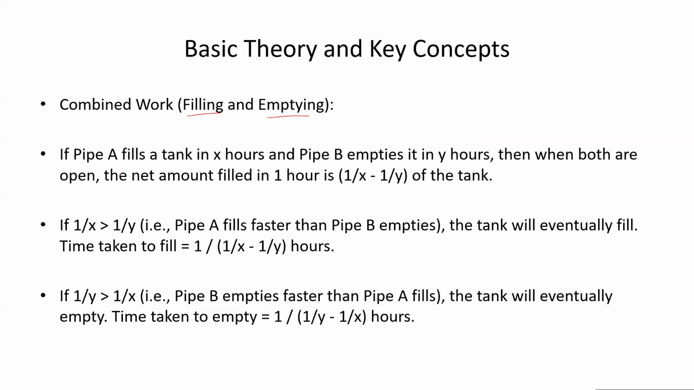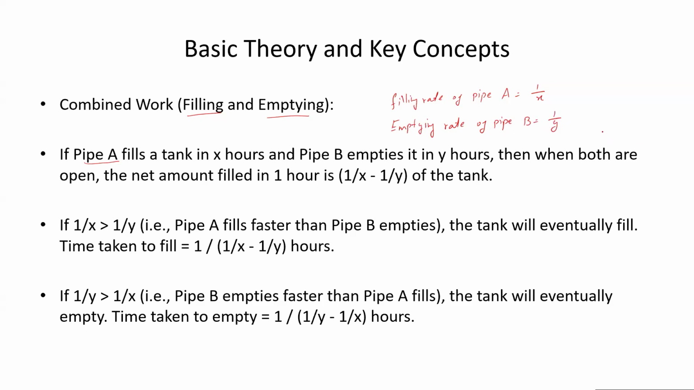Let's see the scenario. So if pipe A fills a tank in X hours, the rate of filling for pipe A is 1 upon X. You got it? Similarly, pipe B empties it in Y hours. So what information is given? The filling rate of pipe A is 1 upon X. Similarly, the emptying rate of pipe B is 1 upon Y.